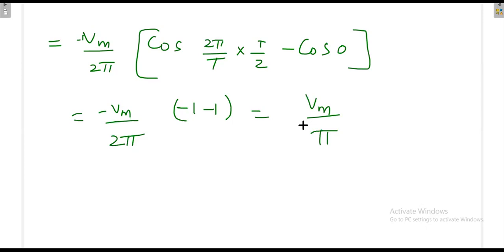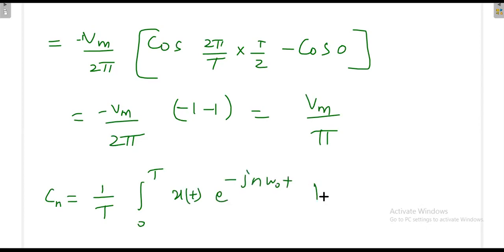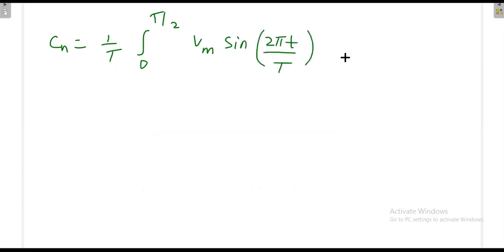So then how do we find the Cn value? Cn is equal to 1 by T, integration 0 to T, x of t e power minus jn omega naught t dt. So Cn is equal to 1 by T integration 0 to T by 2 of Vm sine 2 pi t divided by T e power minus jn omega naught t. Again, the next integral we can ignore, that value is 0.